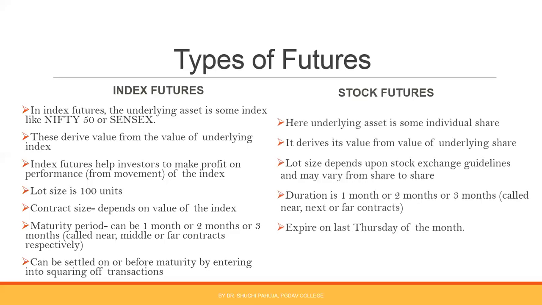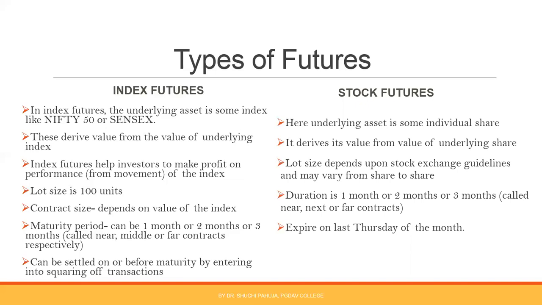Regarding stock futures, here the underlying asset is some individual share. So a stock future will derive its value from the value of the underlying share. In case of stock futures, the lot size as such is not specified. Many a times the stock exchange specifies the value of the contract, and depending upon the price of the share, the lot size is determined.